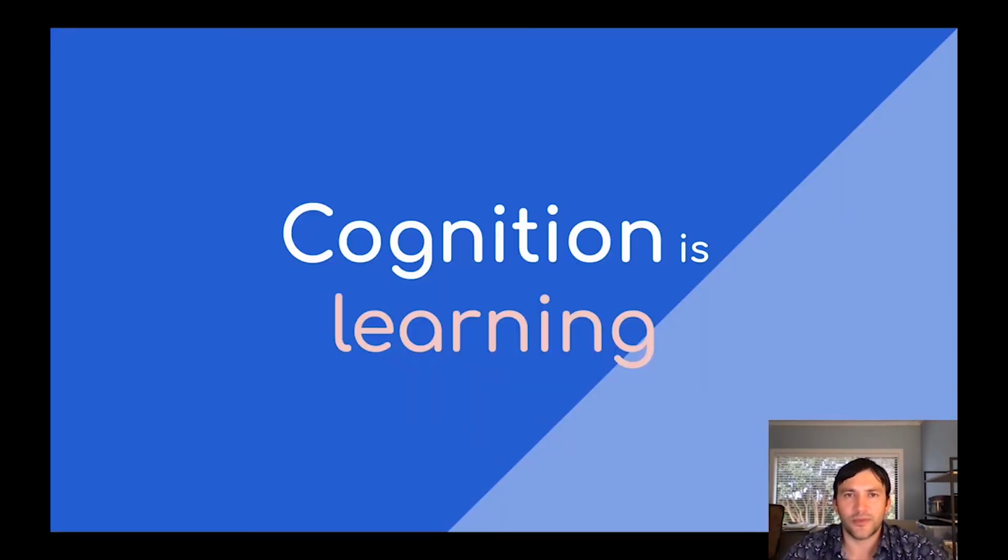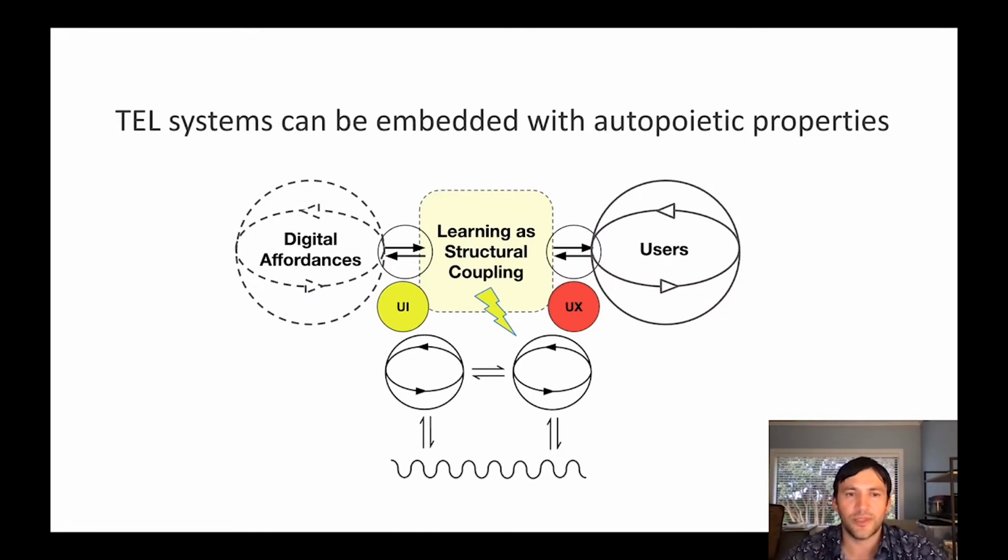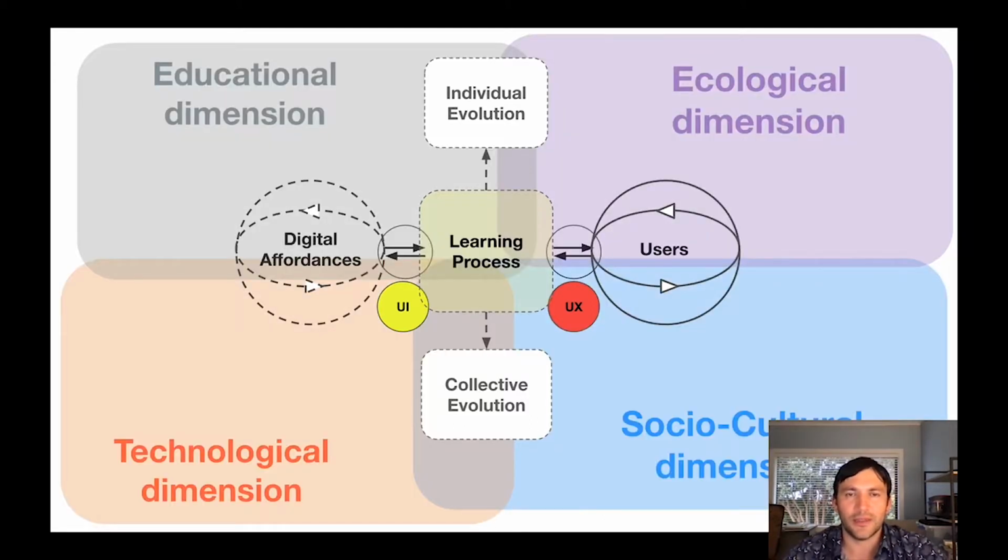So framing the Santiago School within education, we can say that the process of cognition can be regarded as a process of learning. If we look at this learning process, therefore, as a process of structural coupling or reciprocal coupling, in theory, we could assume that user interfaces and the digital and the technology behind it could be embedded with autopoietic properties, which I will define shortly. And on the other side, we have users, which by definition, as being living organisms, are autopoietic units. And again, this process can be visualized occurring within a medium or an environment, which is relevant to human experience.